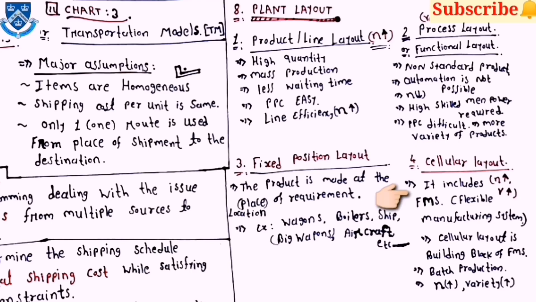It includes the FMS. Here FMS stands for Flexible Manufacturing System, and cellular layout is the building block of the FMS. In this layout, batch production can be done. Cellular layout, you can say that it is the combination of product layout and the process layout, because by this layout you can get more line efficiency as well as more variety of products.